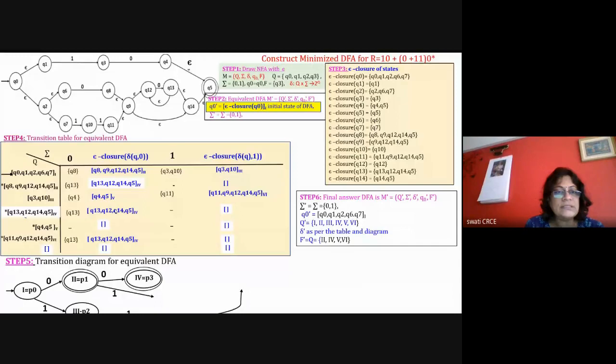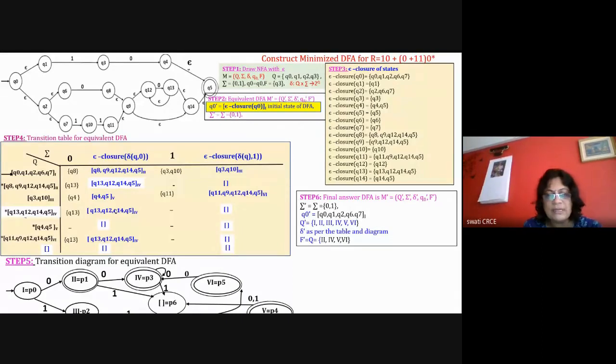Then third state, with 0 going to fifth state. Third state with 1 it is going to sixth state. Then fourth with 0 is 4, 4 with 1 is dead. 5 with 0 is dead, 5 with 1 is equal to dead. So with 0 and 1 it is going to dead.